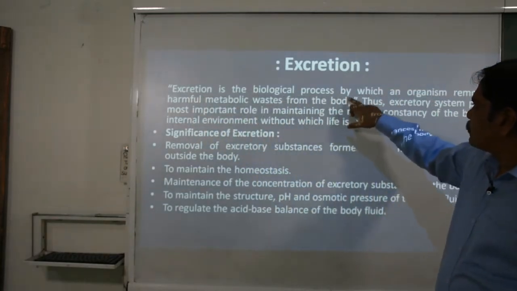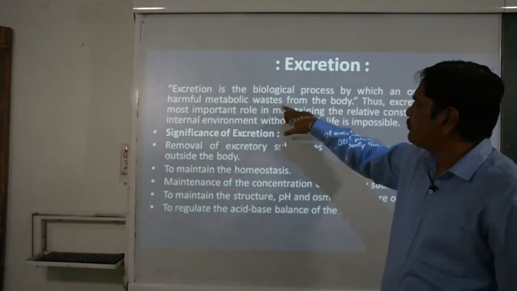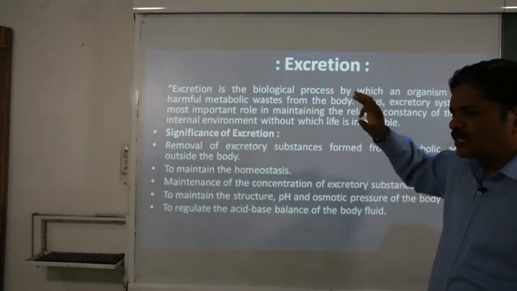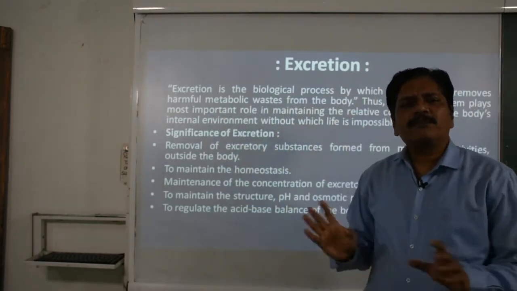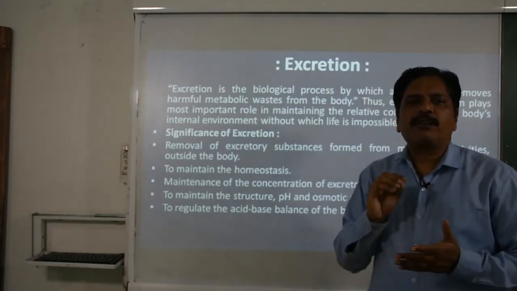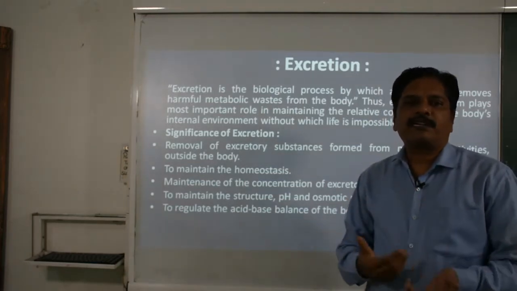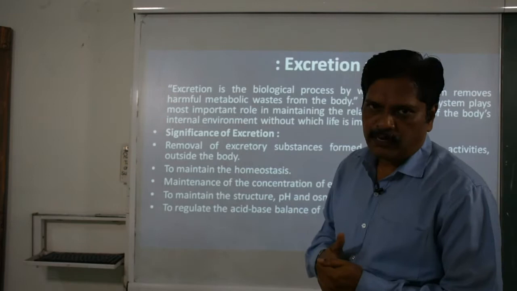With the help of this definition we can make it clear: excretion is the biological process by which an organism removes harmful metabolic waste from the body. This is the final definition. It is simply the elimination of metabolic waste. We discussed earlier that there are 2 types of metabolic activities, anabolic and catabolic.